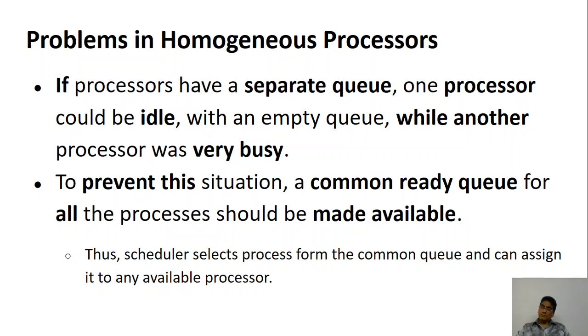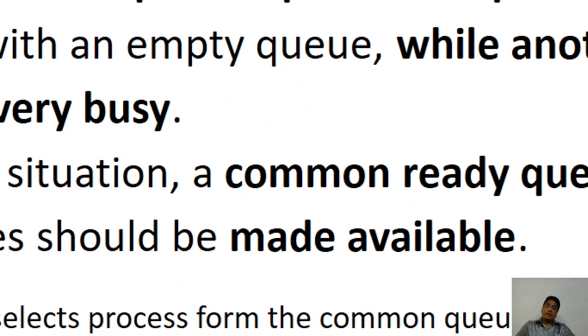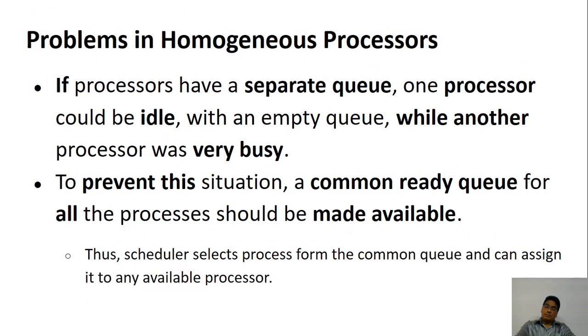If every processor has its own queue, then some of them may be very idle and some of them may be very busy. Let's assume that you have two processors. Let me draw two processors, one processor here and the other processor here. Now this one has its own queue, and this one also has its own queue.